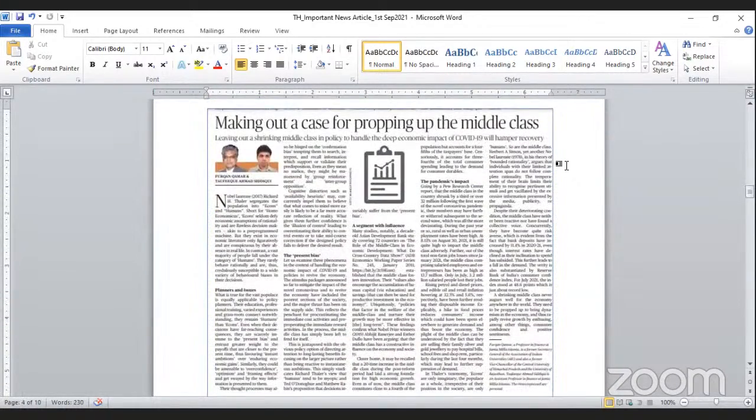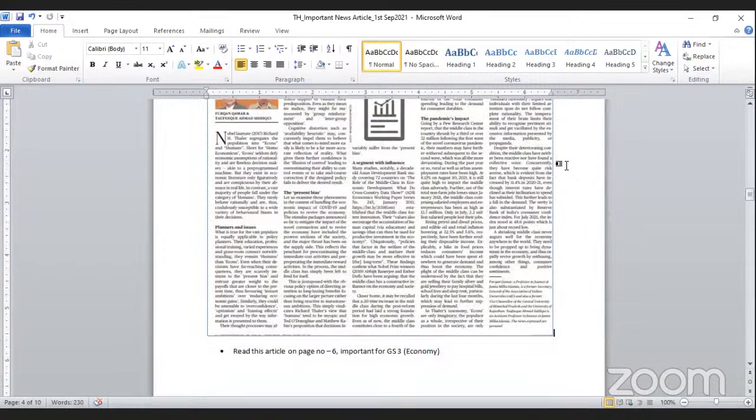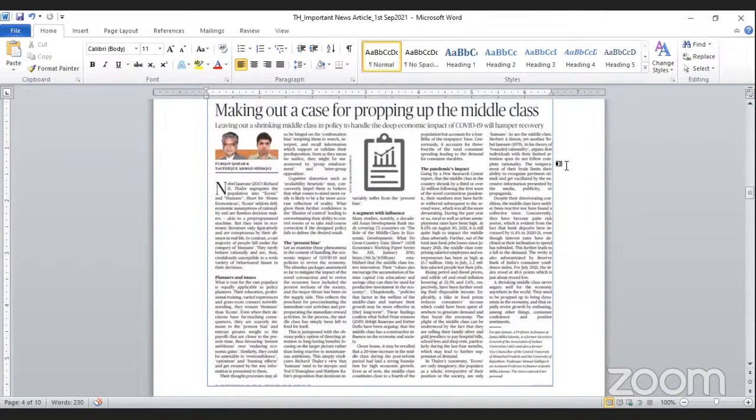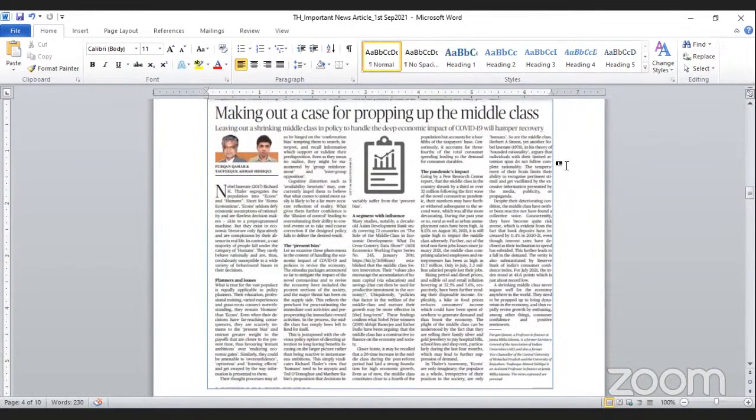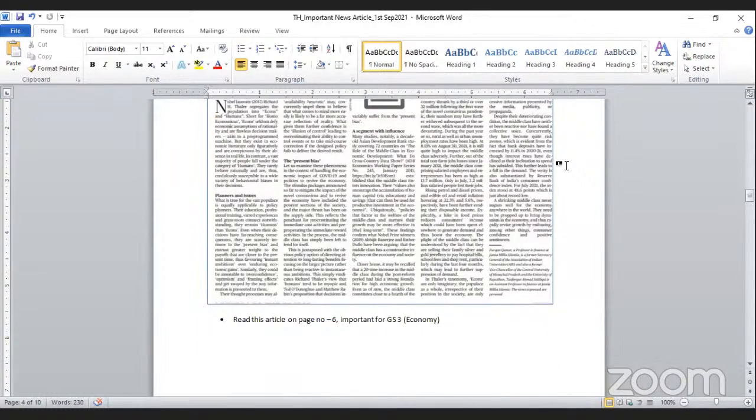Next important article: making out a case for propping up the middle class. Leaving out a shrinking middle class in policy to handle the deep economic impact of COVID-19 will hamper recovery. This article you can find on page number 6, in the editorial, and this is important for GS paper 3 under economy section. This article is discussing the deep economic impact of COVID-19 that has hampered economic recovery for long. You can read and fetch out some important points from here.